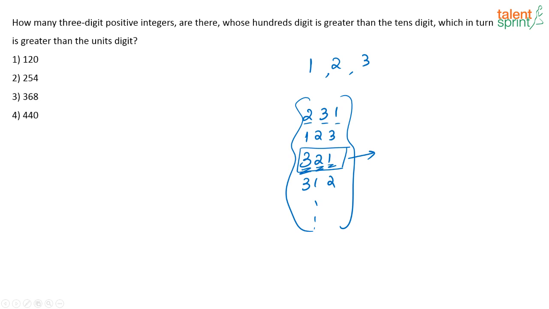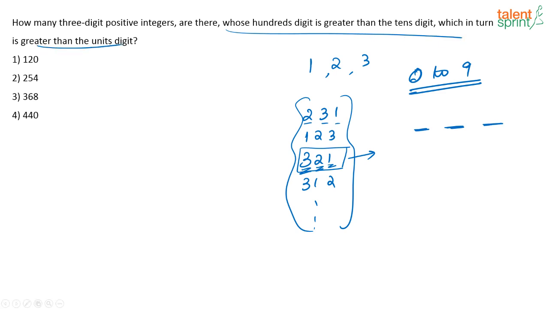So, any 3 digits that you consider to place in these 3 places for forming a 3-digit number, in whichever way you are arranging them, 1-digit numbers, like numbers from 0 to 9, any 3 of them, if you select and place them in all the possible combinations, there will only be one number which will satisfy this condition given in the question.